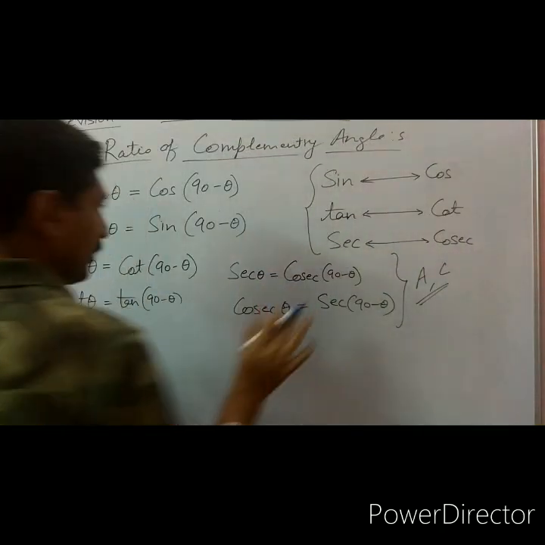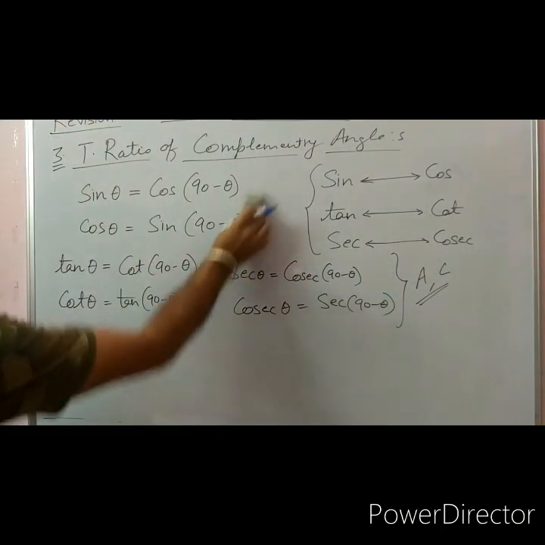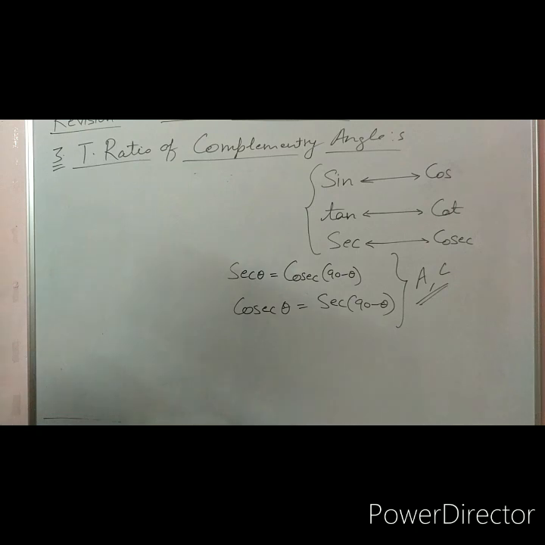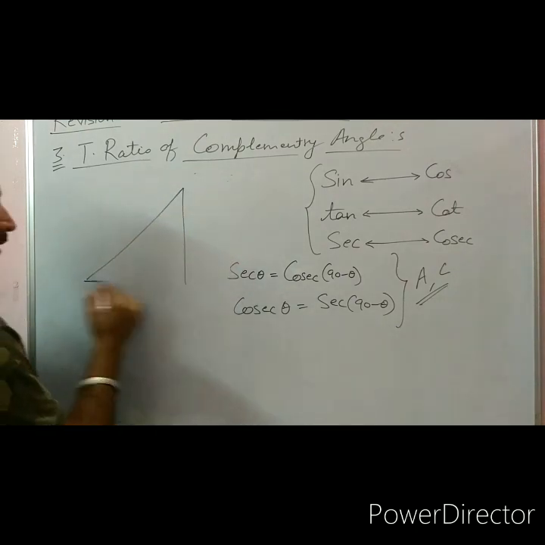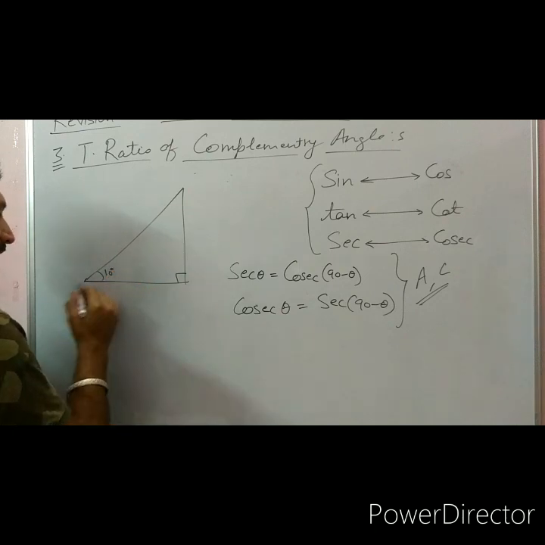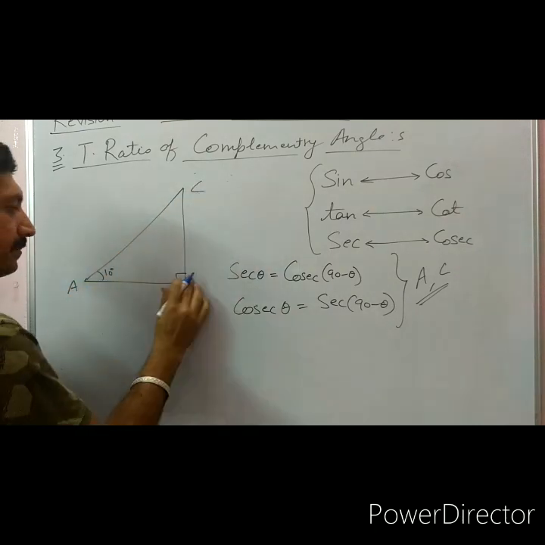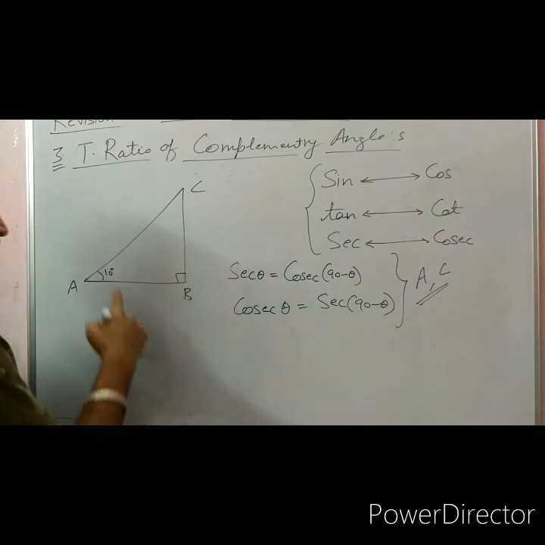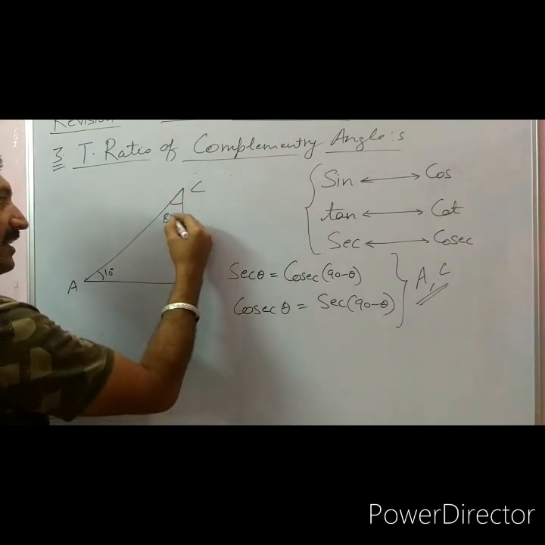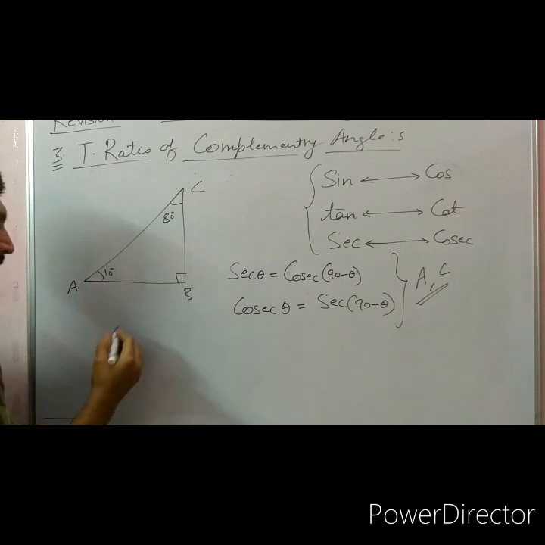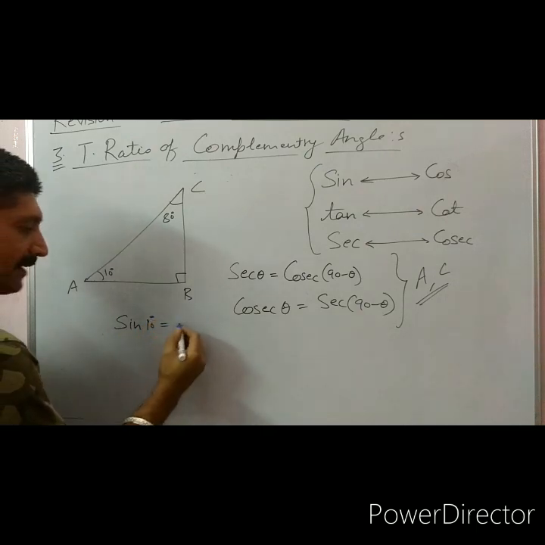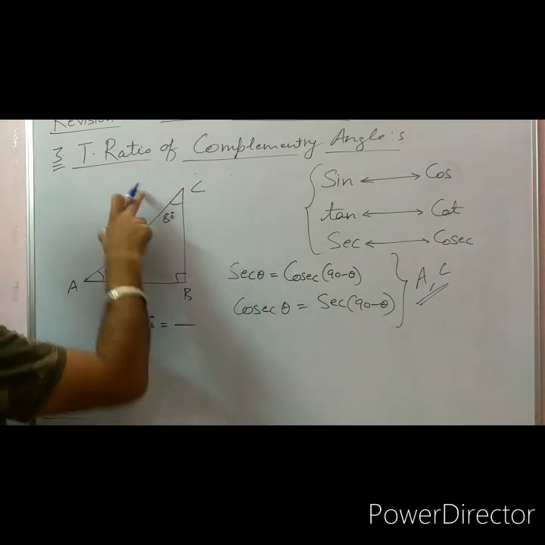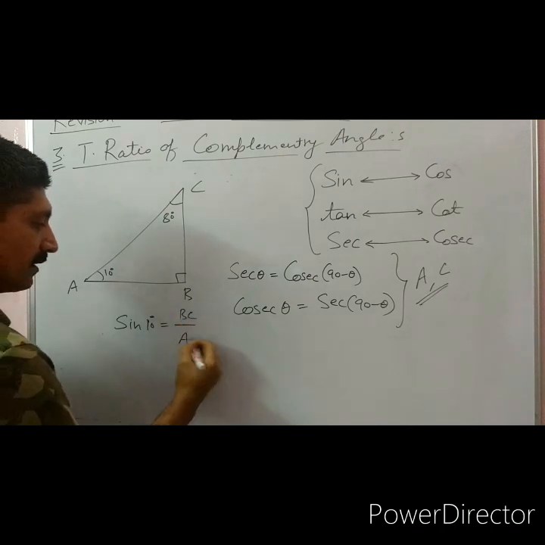Suppose in a particular diagram, let me take one here. If this angle is 10 degrees, let this be A and this be C, then this angle is always 80 degrees. Sine of 10 degrees is equal to BC upon AC.